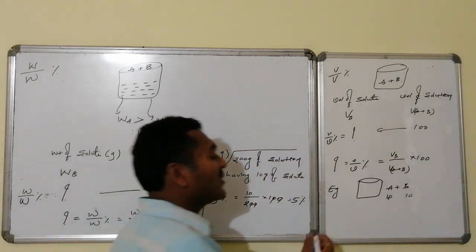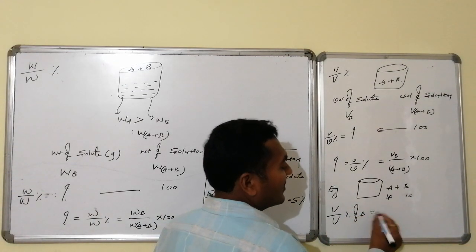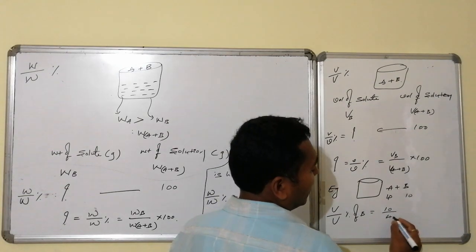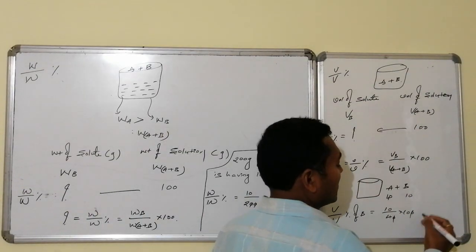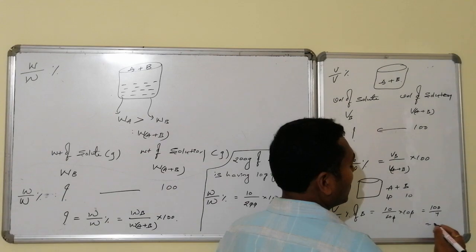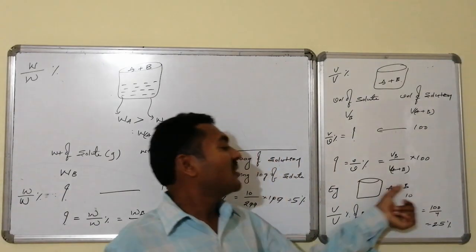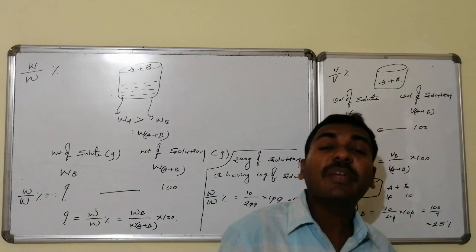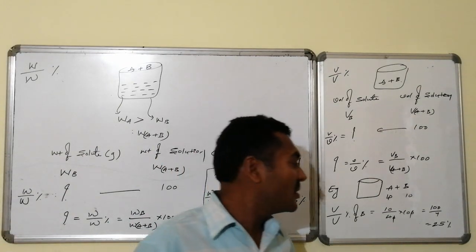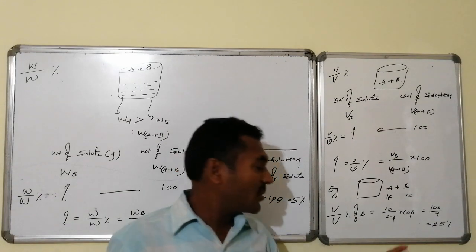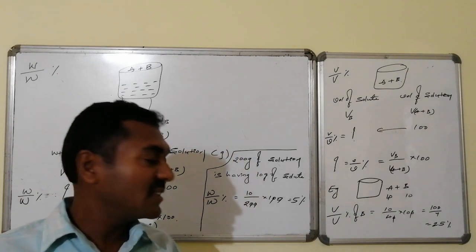Then what is the volume by volume percentage of B? Here I am asking, that will become equal to 10 divided by 40. Yes, for every 40 it is 10. Per 100, how much? Mathematically, this value will become equal to 100 divided by 4, which is 25. Nothing but for every 100 ml of solution, 25 ml of B is there. Such a meaning it represents in terms of volume. For every 100 units of volume, the number of units of a particular component is expressed in terms of its corresponding volume by volume percentage. It is also very clear.